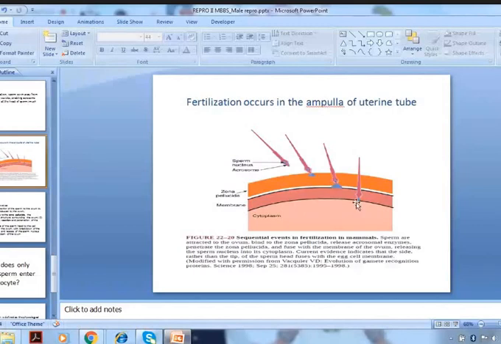Now my answer is that it is related to the cortical granule reaction, and another is the ZP3 block. What is the ZP3 block? It involves cortical degranulation: the cortical granules, which are present in the ovum, get exocytosed.